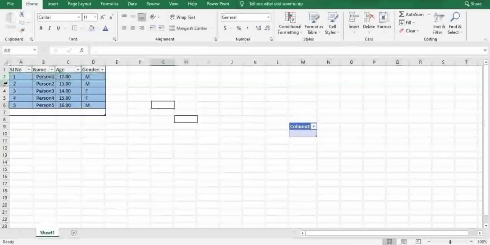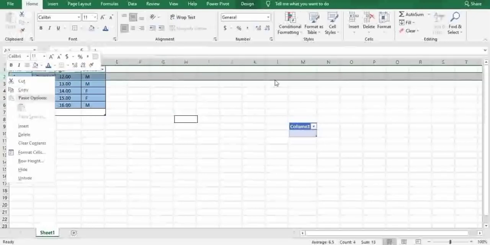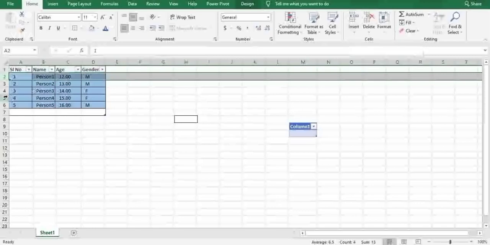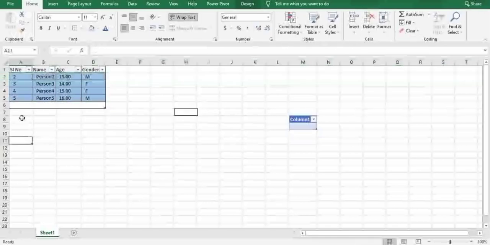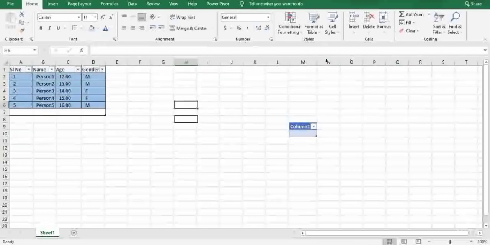This can be done by right-clicking on the cell and inserting. The same goes here. You can do it here or with the mouse. And the same goes for deleting cells: if you want to delete this particular data, choose delete cell. You can clearly see here the data of one is successfully deleted. This is how you insert and delete data.